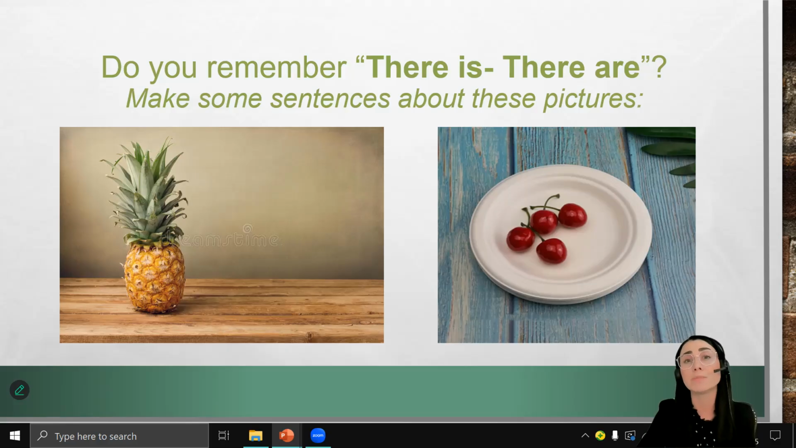I will shortly remind you that we use there is to speak about the existence of something, of an object or an animal or a person in any place. So if I want to say that pineapple is on the table, I should use there is. For example, there is a pineapple on the table. What about cherries? There are 4 cherries. So I'm going to use there are for plural form. There are 4 cherries on the plate.